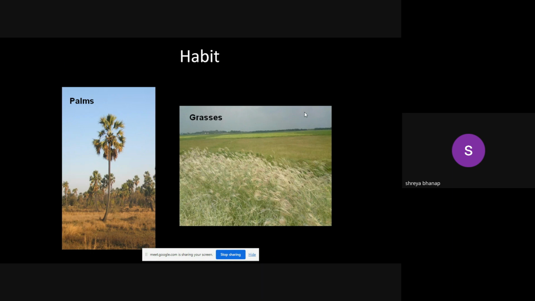Most of these are monocotyledons, that is, a single seed leaf in their seed. Palms are huge and tall, but the trunk is straight, and then the leaves are there. And the grasses again attain a height of say 5 to 6 feet. Some grasses are just like herbs; they do ground cover, but the flowering and fruiting will be monocotyledonous. Okay, so these are the broad types of plants.